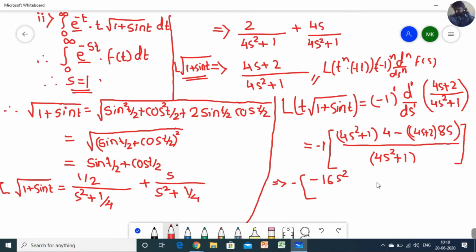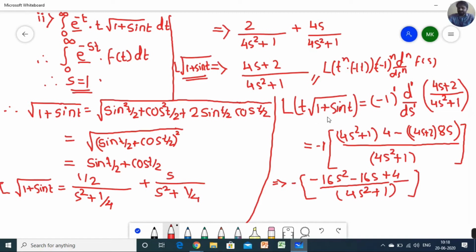So we have to simplify this part as well. So I'm just writing minus 16s and plus 4 is there, so plus 4 upon 4s square plus 1. So this is the result of this part, Laplace transform of t under root of 1 plus sine t.